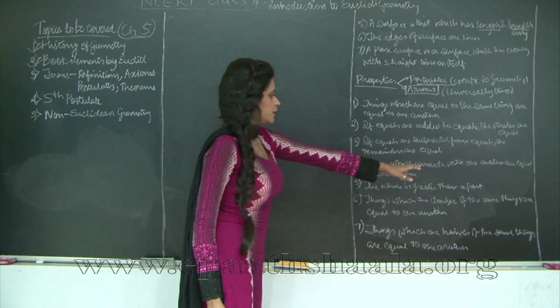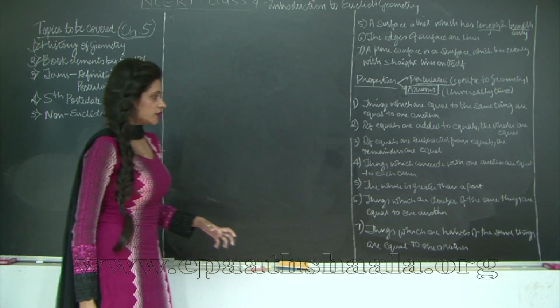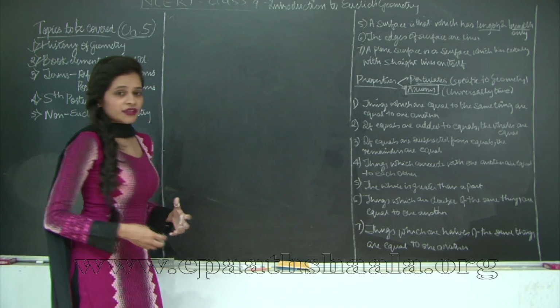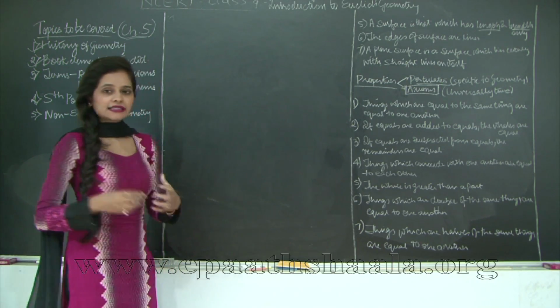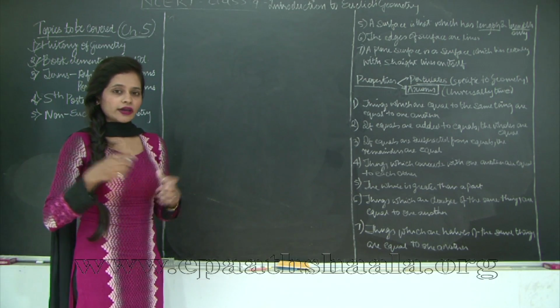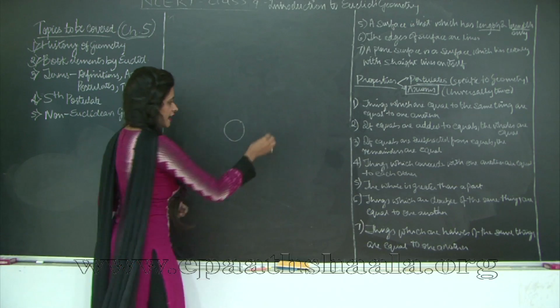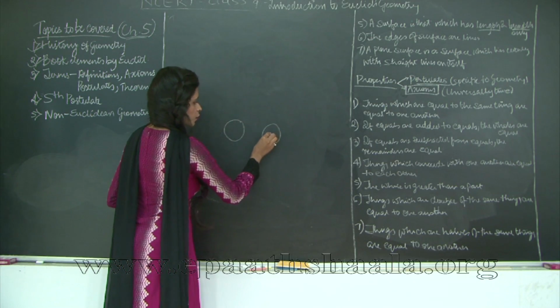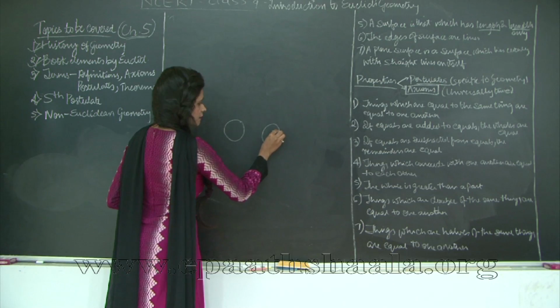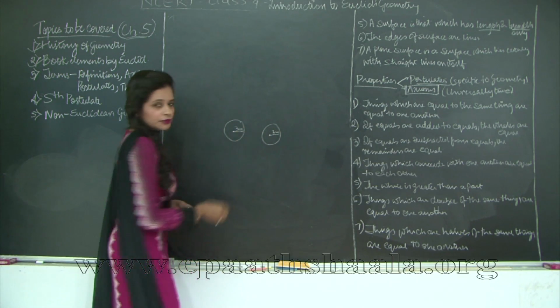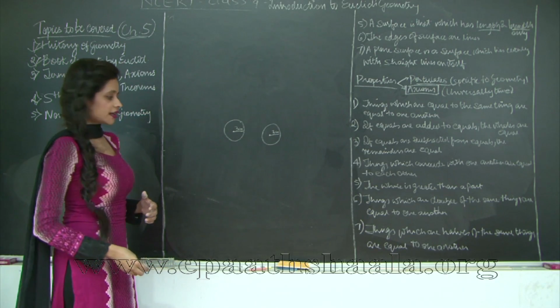Things which coincide with one another are equal to each other. So what this coincide means is when any two entities meet at a certain point, okay? So let's say I have a circle and I have another circle, both having radius 3 centimeters. This also has 3 centimeters and this also has 3 centimeters. So obviously you can say that these are equal.